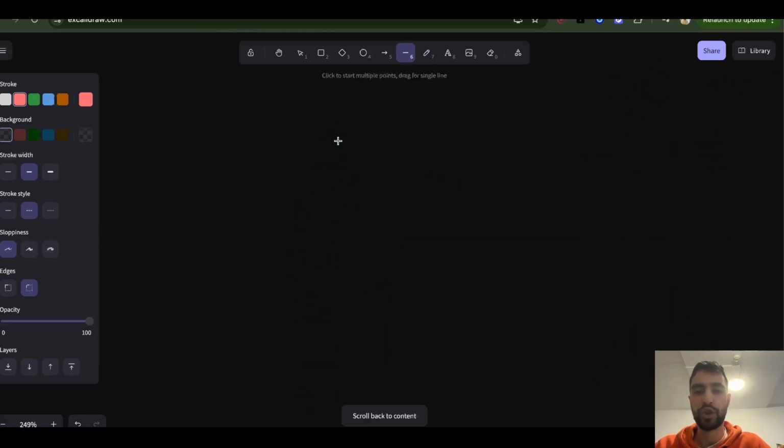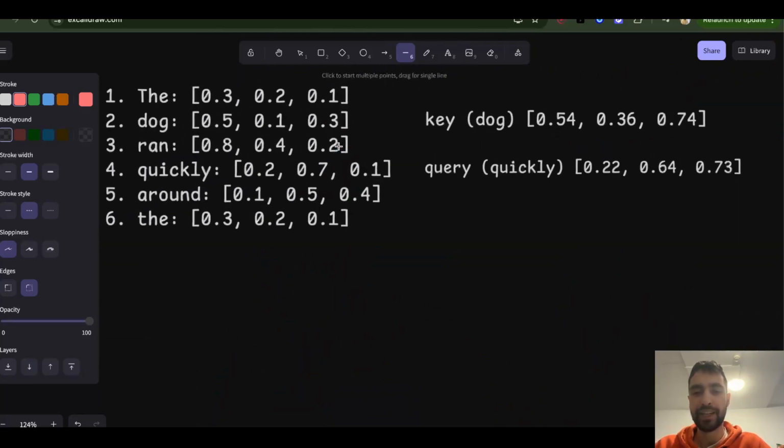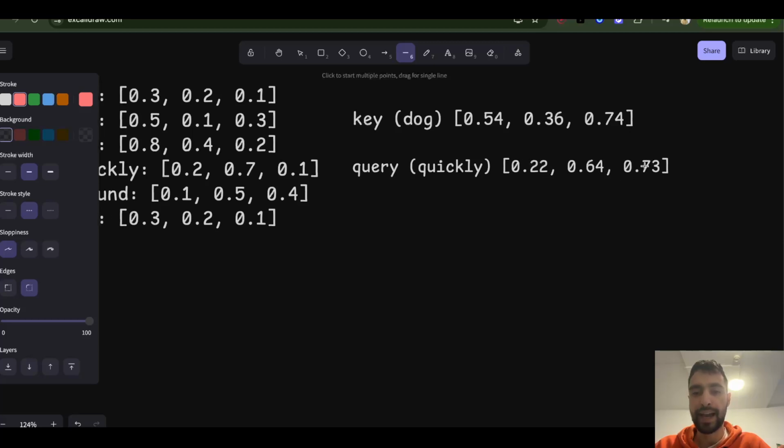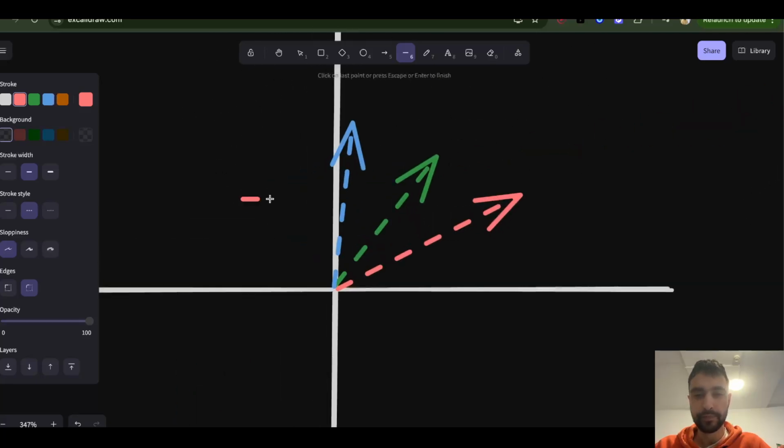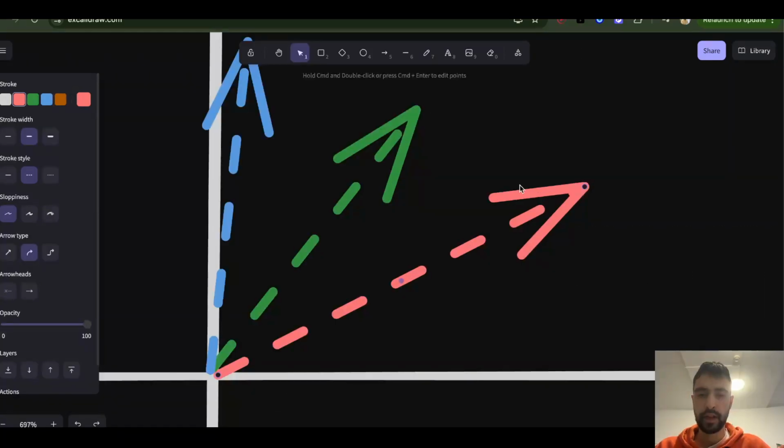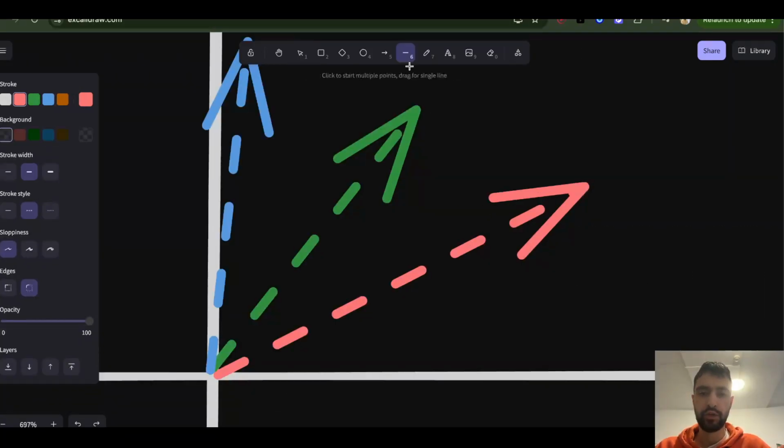Now, if you know what dot product is, I can just tell you: you do a dot product between this vector and this vector, and you get a score. If you don't know what dot product is, I'll draw it here. So here's what you do. You draw a perpendicular line from the end of this vector to the vector that you want to dot product with. So this is a 90-degree angle here.